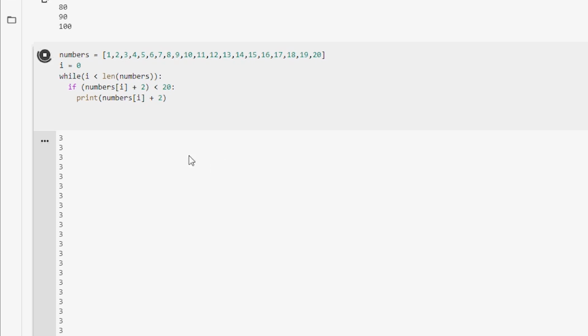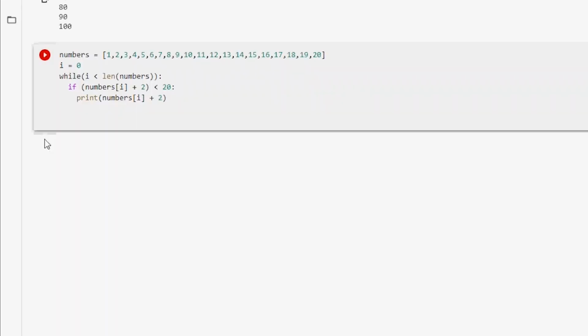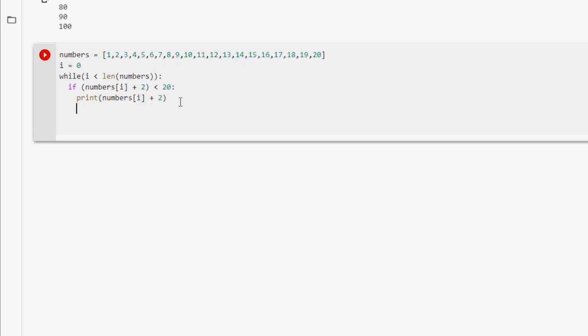So that's it. Now let's stop the code, restart. Oh, let's click cancel. We're gonna X that out. And now what we're gonna do is actually type in our code that I had copied. So just go ahead and paste it. But remember, we need to put it in the same indentation level as our if statement. Let's go ahead and run this code.